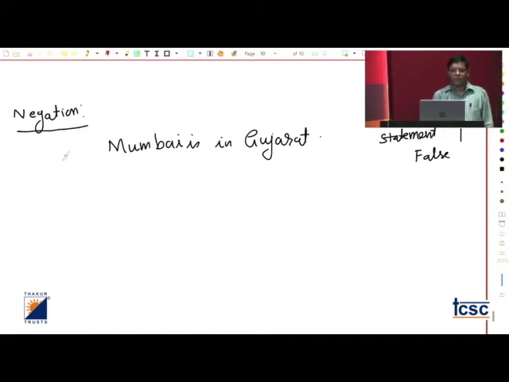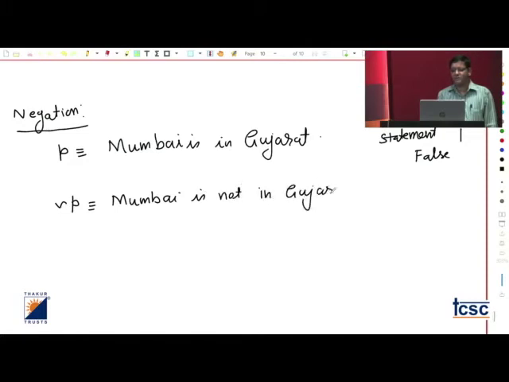Now, what about the negation of this? Suppose this is P. I have given the name P to this statement, and we want the negation of P. See the symbol, this one, the symbol of negation. So negation doesn't mean correction. You cannot say that Mumbai is in Maharashtra. For negation, logic says you only write Mumbai is not in Gujarat. And definitely that is true.